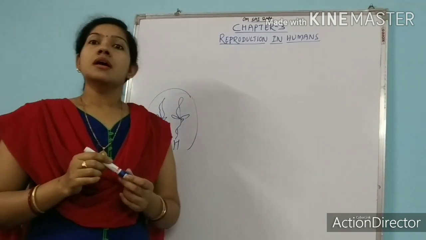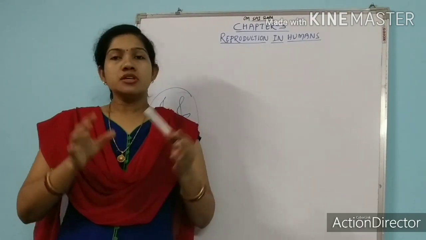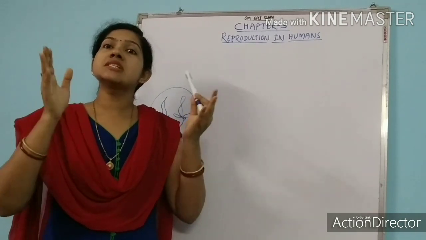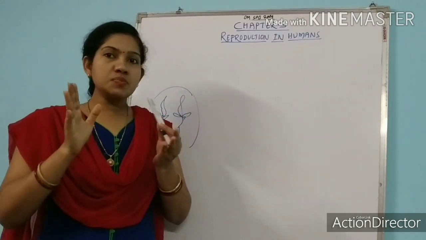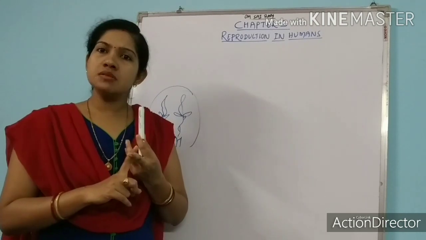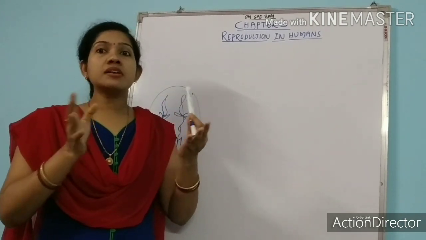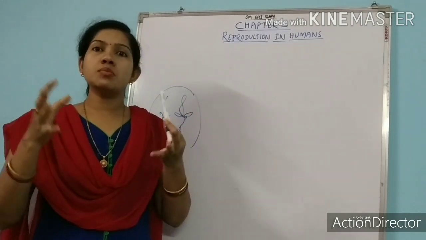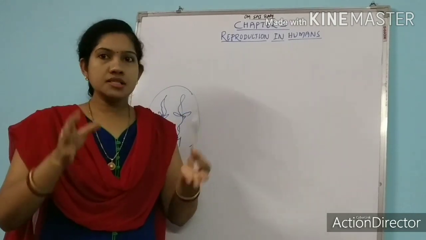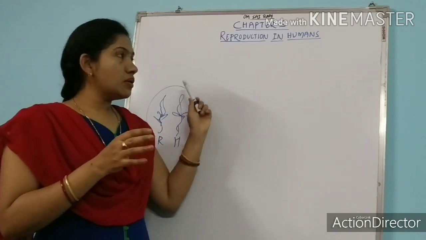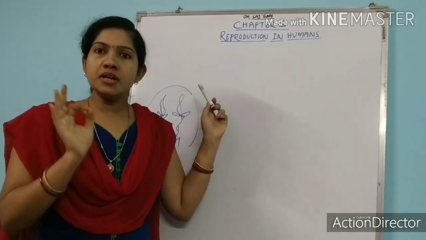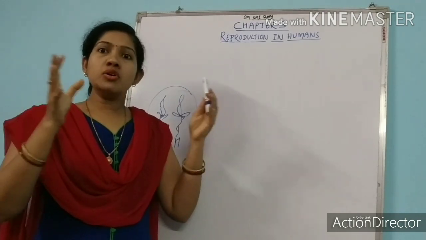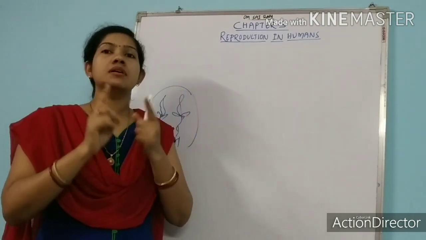So remember, a cat and a dog. Reproduction only takes place between similar species. This is a very important thing. What is species? Species is a group of organisms who can reproduce among themselves. Individuals who can reproduce among themselves, we place them under a single species. So this is an important tendency of reproduction, that organisms undergo reproduction among the similar species.